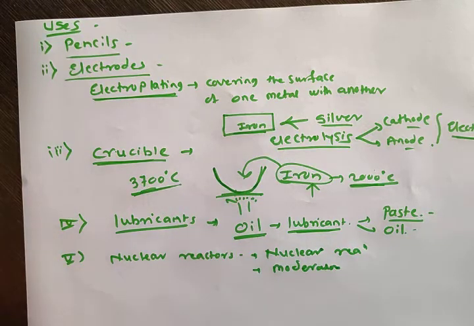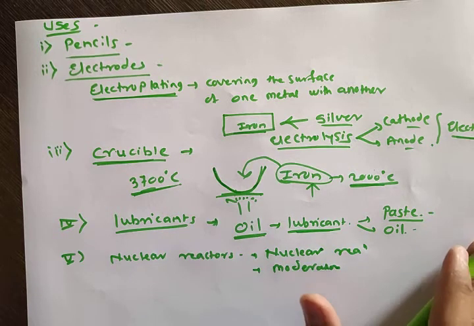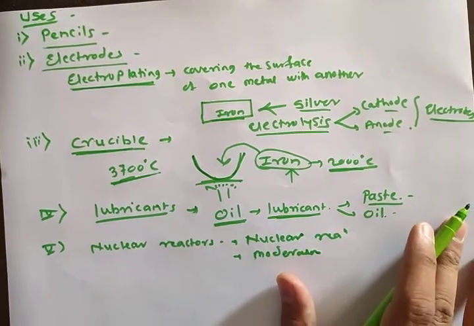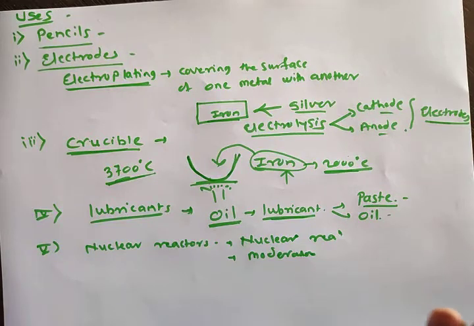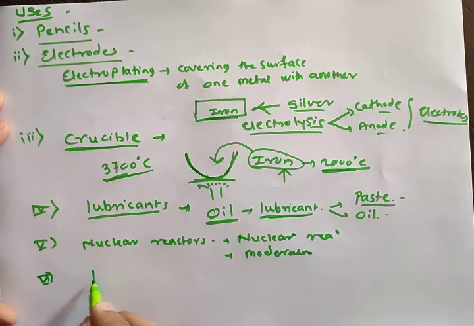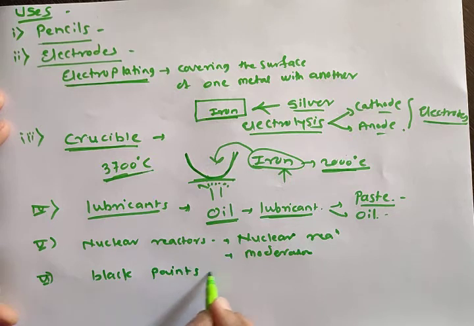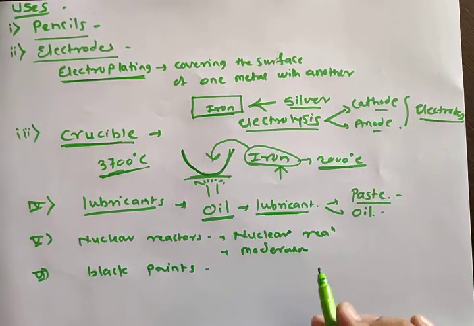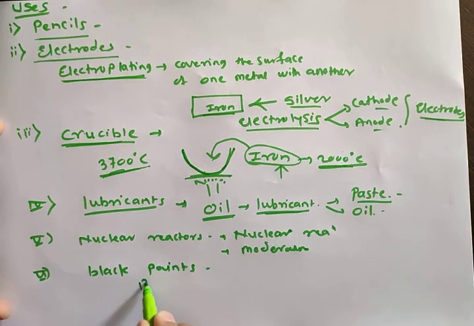Now, why are these nuclear reactions done? What is the use of this nuclear reactor? This nuclear reactor is used for the manufacturing of electricity. And the last use of graphite is in the manufacturing of black paints and printer ink. All of you know printers.